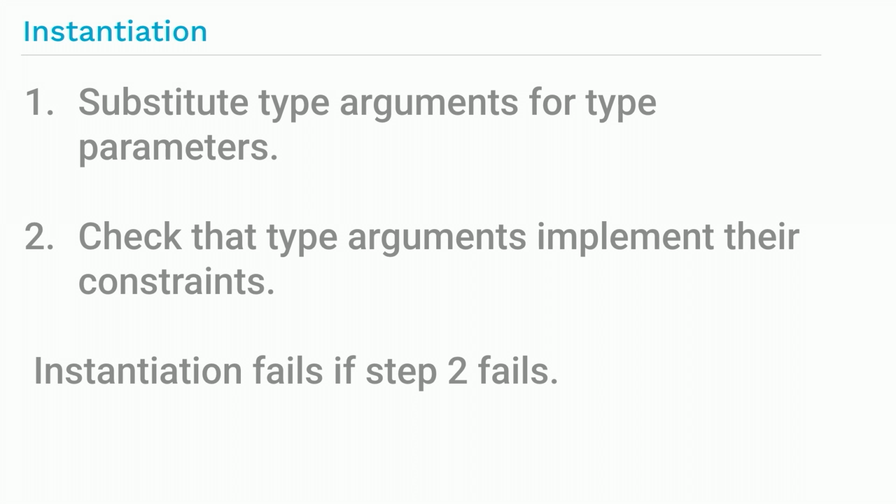That's a fairly important part in generic programming. Instantiation happens in two steps. First, all the provided type arguments are substituted for their respective type parameters. And then in a second step, after substitution has happened, the compiler checks that each type argument implements its respective constraint. What that exactly means, I'll go into a little bit later. But if that second step fails, then instantiation fails, and in this case your program is not going to be valid.